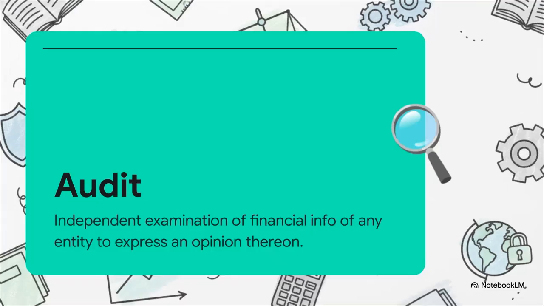Before we get bogged down in the heavy jargon, we really need to build your core intuition. What exactly is an auditor doing? Well, here is the golden ICAI definition, and let's break it down word by word. An audit is an independent examination. Independent means you have absolutely no bias. You're not influenced by the company's management.